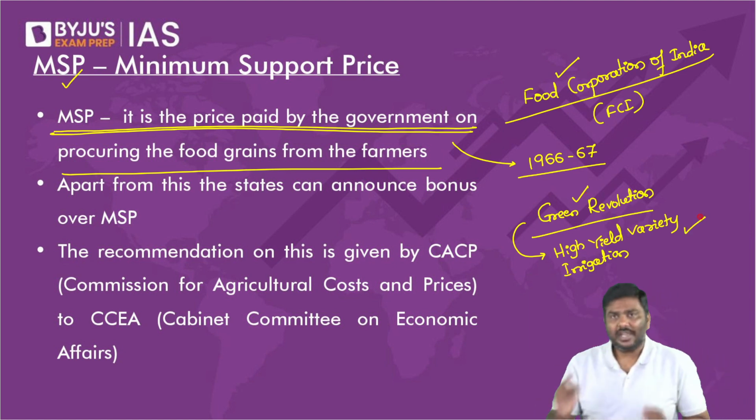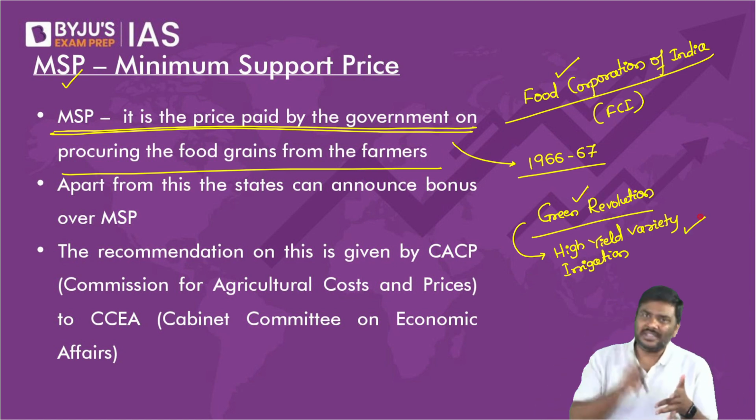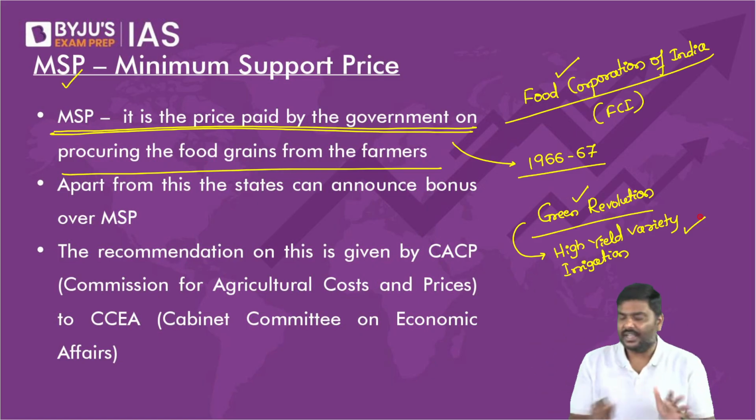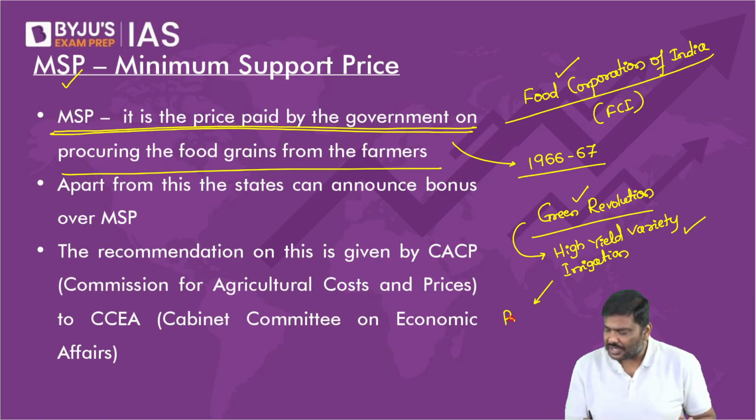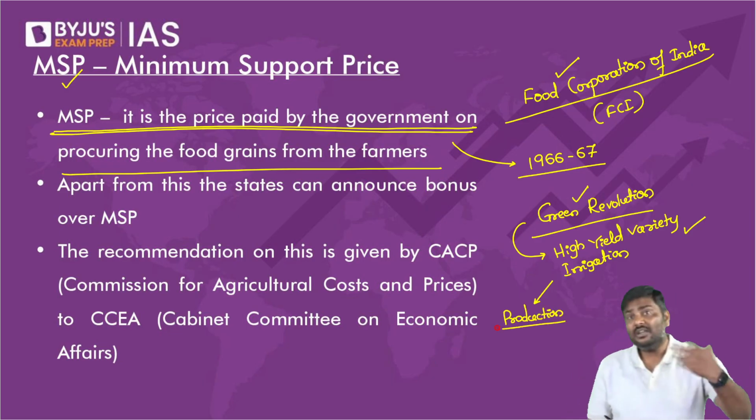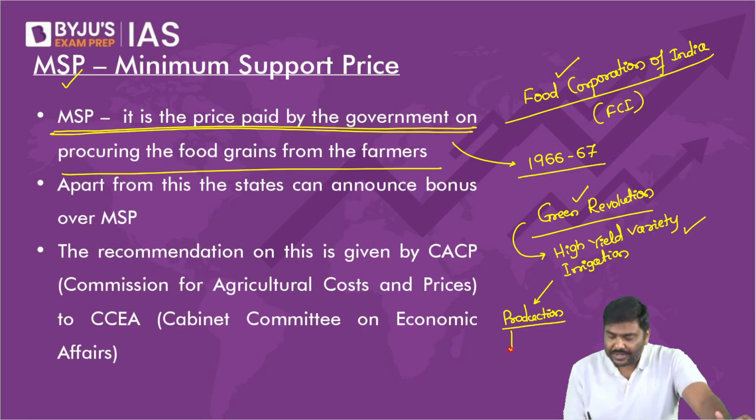Green Revolution refers to a process wherein farmers get access to high yield variety seeds. They will use irrigation, fertilizers, etc. So that will promote more and more productivity and production.